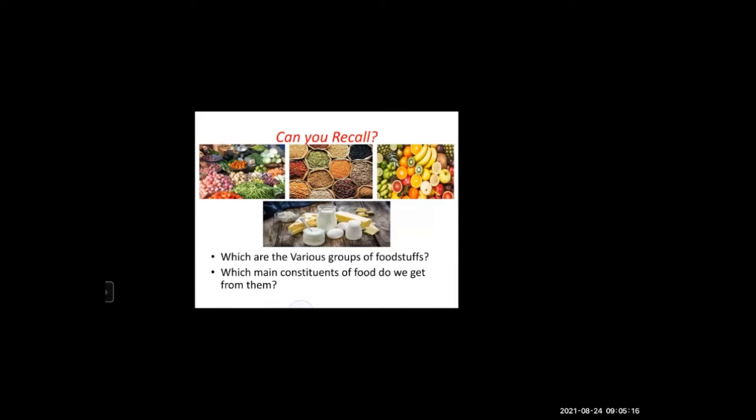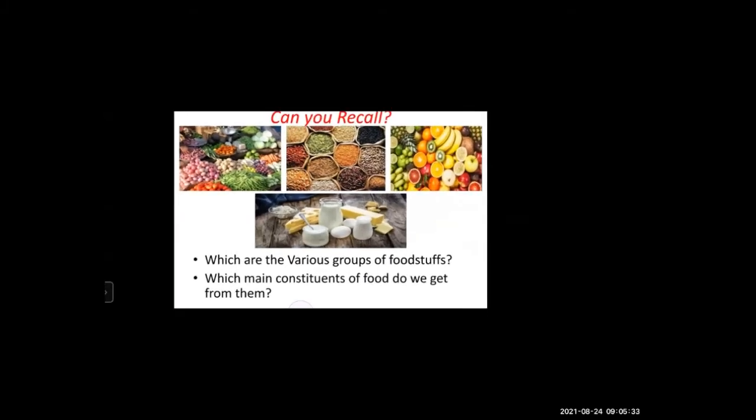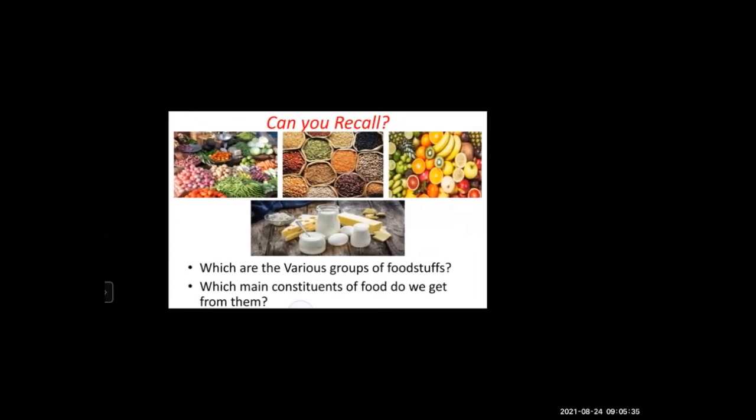Now, here some pictures are given. Can you tell me what these pictures are about? What do you see in this picture, students? There are various foodstuffs in this picture. Please name them.